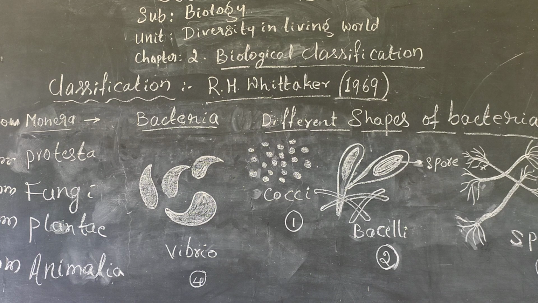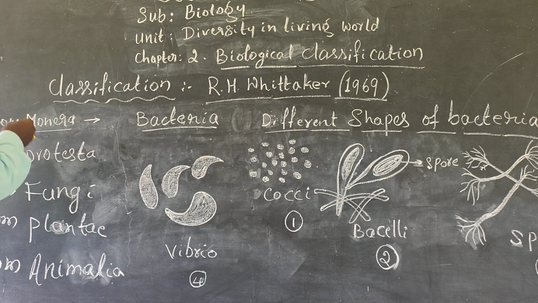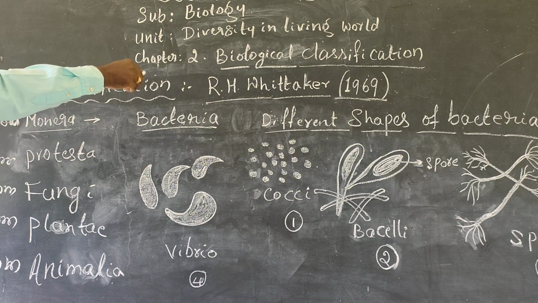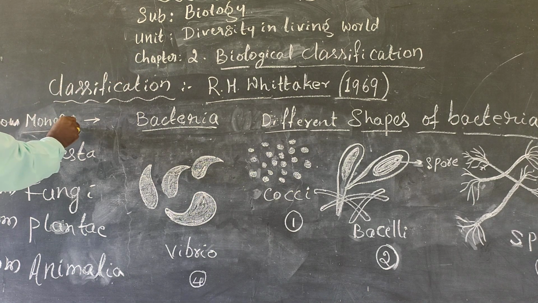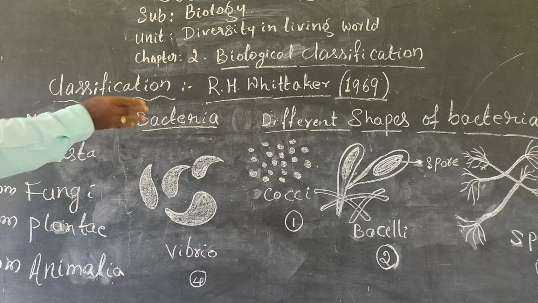So here the kingdom Monera contains only microorganisms. According to R. H. Whittaker, the Monera represents the bacteria, with a simple structured body having spores and flagellum in the various types of bacteria.